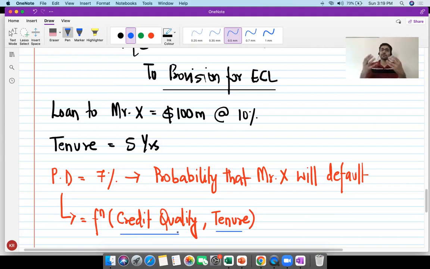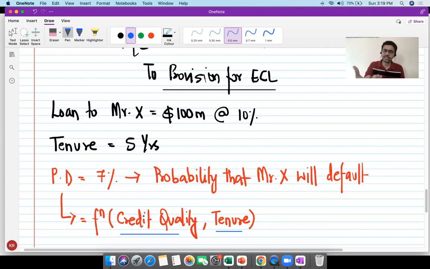This encompasses the financial strength of the borrower, what kind of collateral he is giving, and so on and so forth. The credit quality of the borrower is how good is the borrower. This is often proxied using a credit rating. But by credit quality, what we are basically trying to understand is what is the financial position of the borrower.